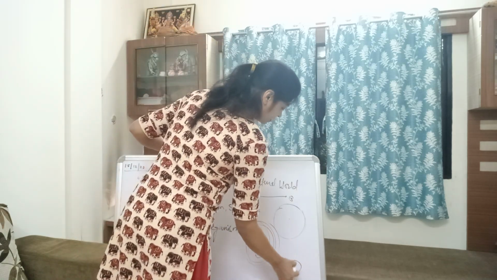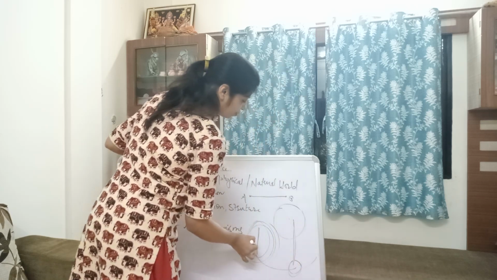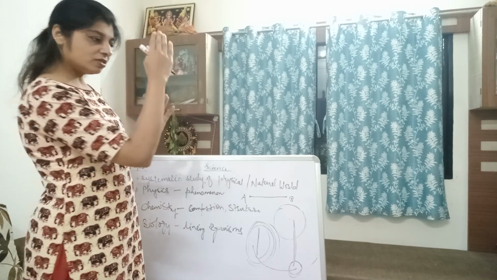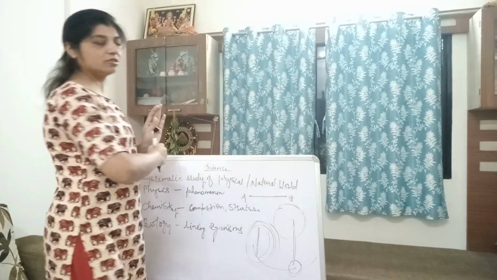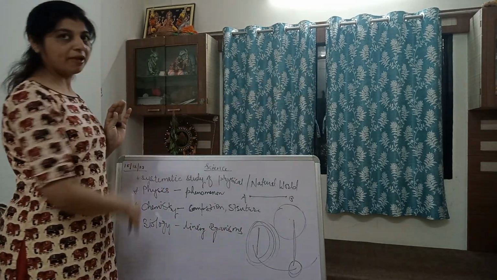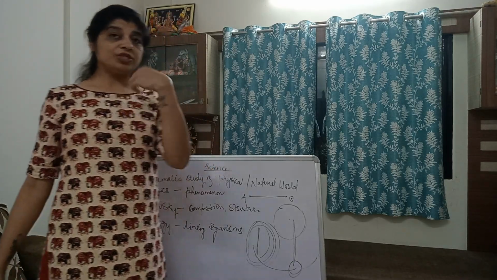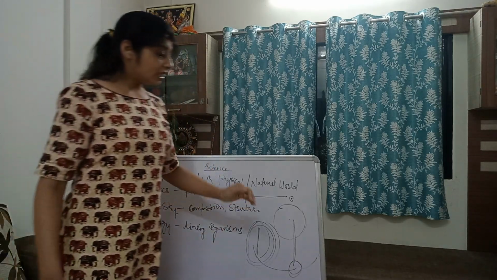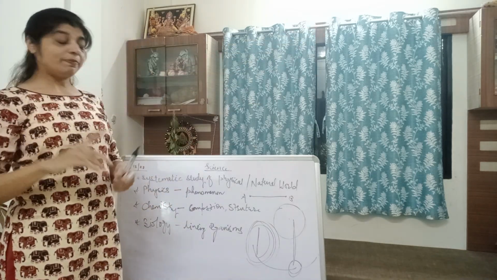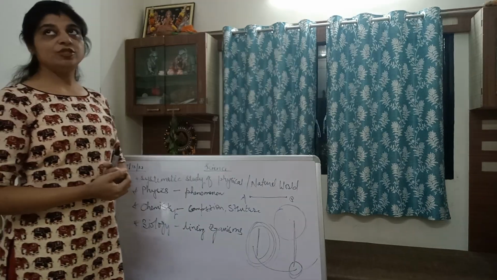A bob is tied to a string and it keeps on moving to and fro. To and fro means whatever is the length of the string, that much distance it goes ahead, that much distance it comes back. That continuous movement, going front and coming back, is known as to and fro movement. I'll underline this. I want you people also to underline once again. The distance the bob goes ahead and comes back will depend upon the length of the string which you are using, and that is called a pendulum.